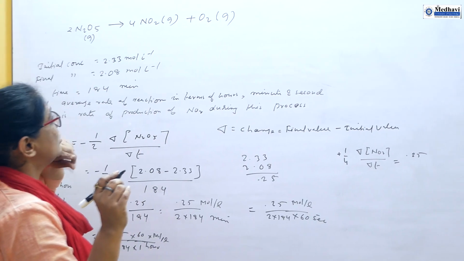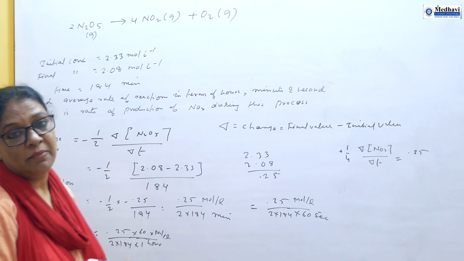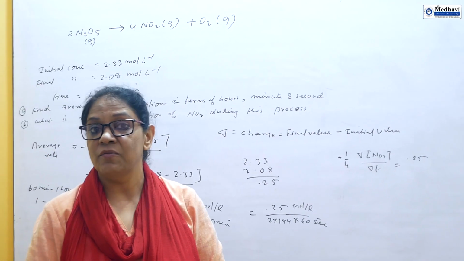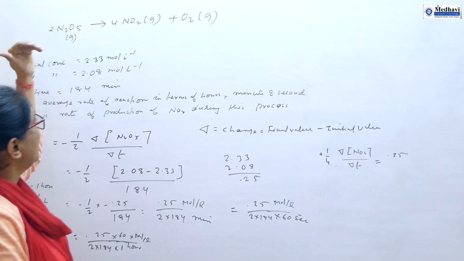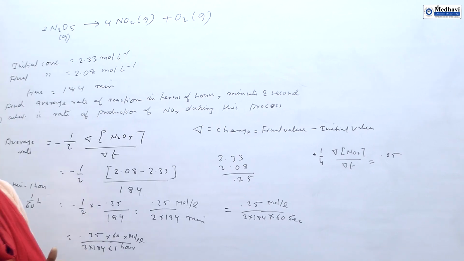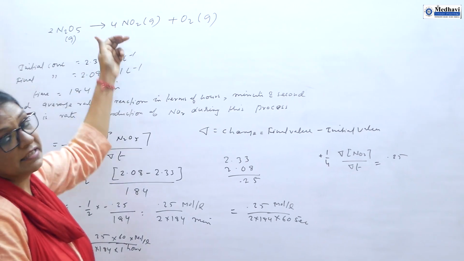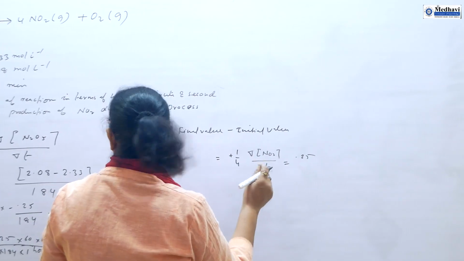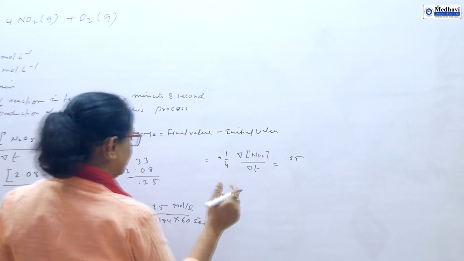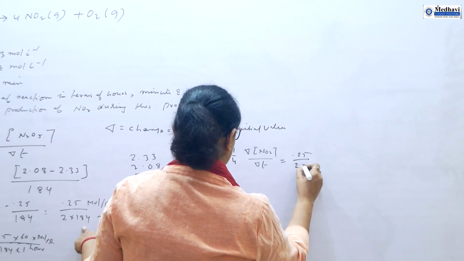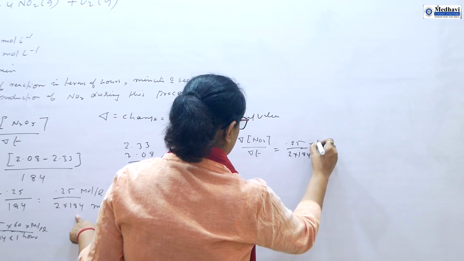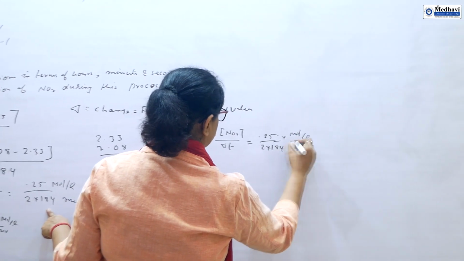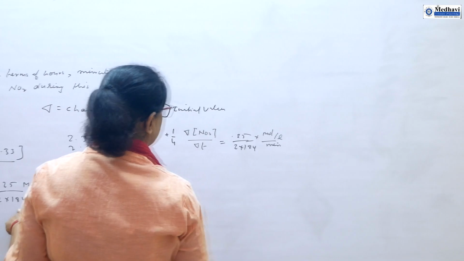Whenever we are going to solve a numerical question, you must remember what information we are getting from the equation. So here, whatever amount of N2O5 is disappearing, another amount of product will appear. So this rate of appearance and its value is equal to 0.25, 2 into 184 mole per liter per minute.